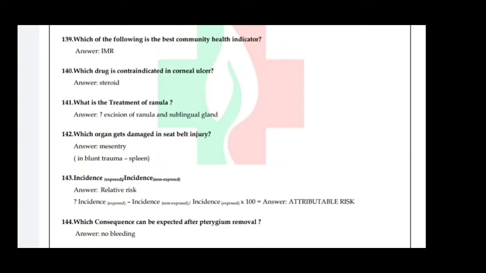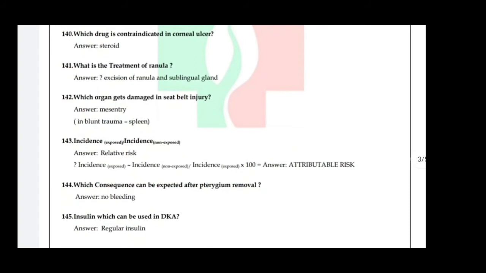Next one, which drug is contraindicated in corneal ulcer? Answer is steroid. What is the treatment of ranula? Answer is excision of ranula and sublingual gland. Which organ gets damaged in seatbelt injury? Answer is mesentery. In blunt trauma, it is spleen. Incidence in exposed divided by incidence in non-exposed is the relative risk.